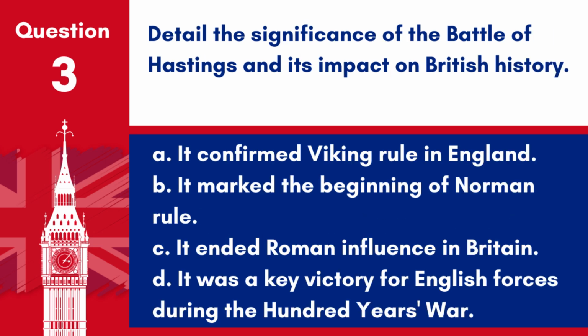Question 3. Detail the significance of the Battle of Hastings and its impact on British history. A. It confirmed Viking rule in England. B. It marked the beginning of Norman rule. C. It ended Roman influence in Britain. D. It was a key victory for English forces during the 100 Years' War. Answer: B. It marked the beginning of Norman rule. The Battle of Hastings in 1066 was significant because it led to the Norman conquest of England, marking the beginning of Norman rule.